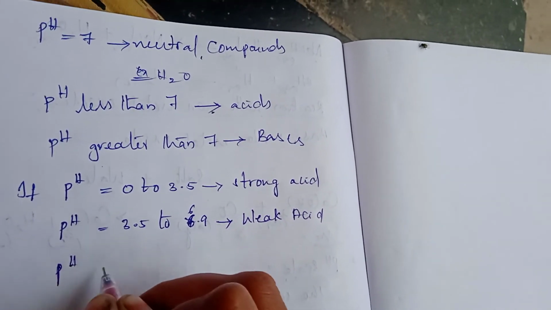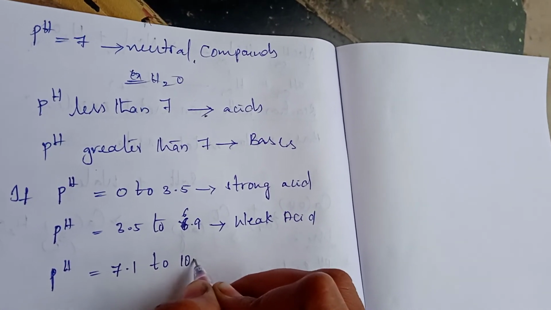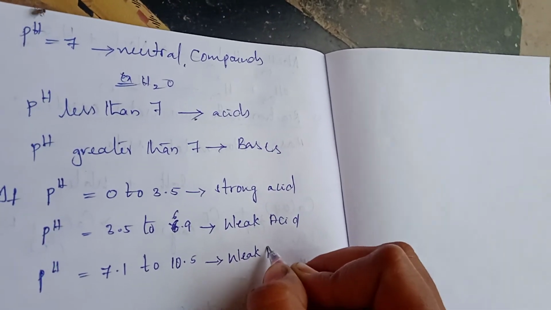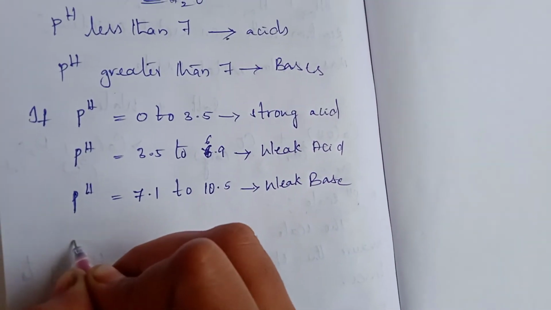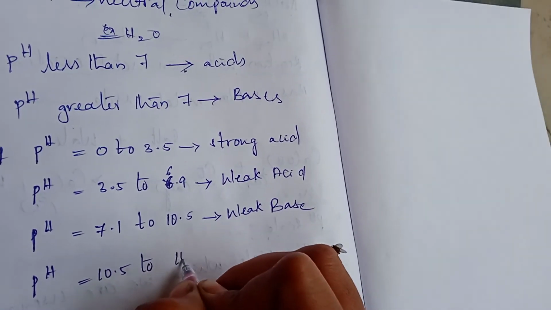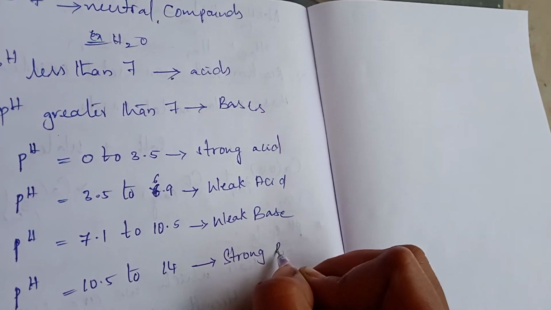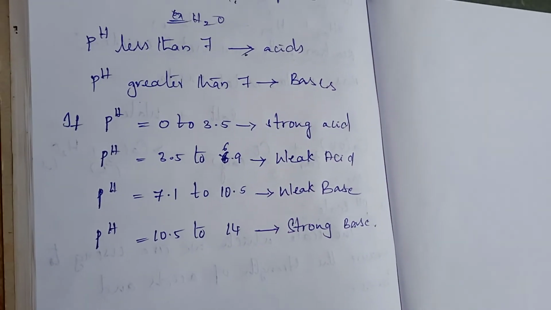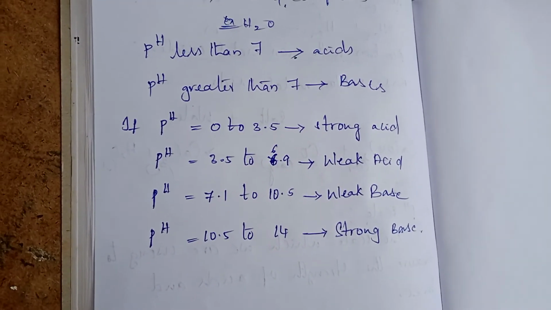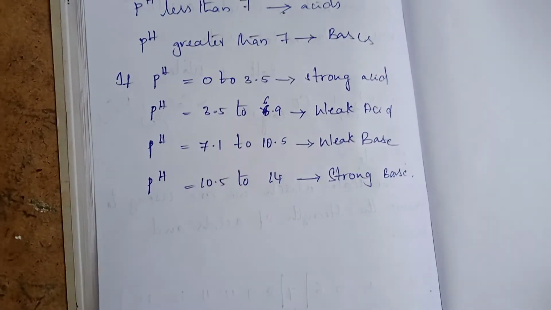Now if the pH value is 7.1 to 10.5, we can take it as weak base. If the pH value is 10.5 to 14, we can take it as strong base. Now I hope you understand what is weak acid, what is weak base, what is strong acid and what is strong base, and how you can identify the strength of acids based on the pH value. Okay.